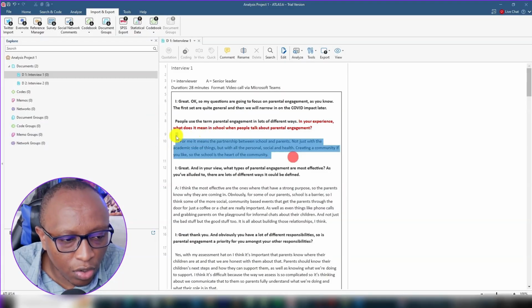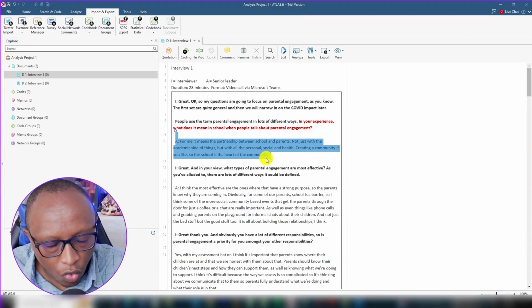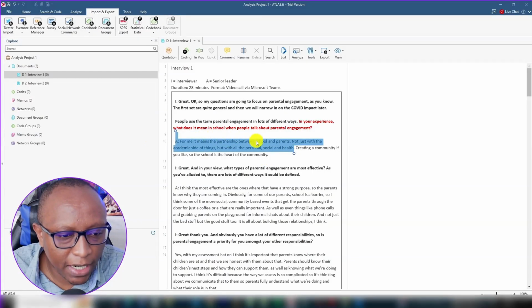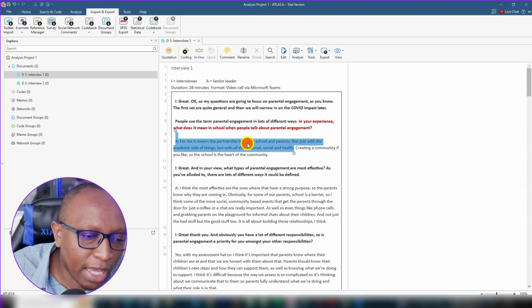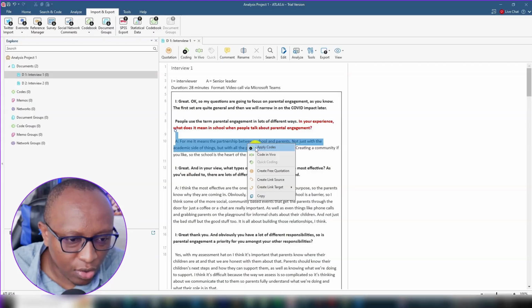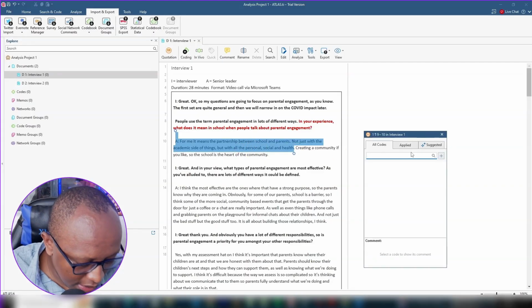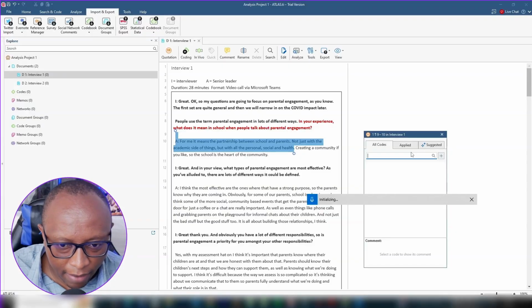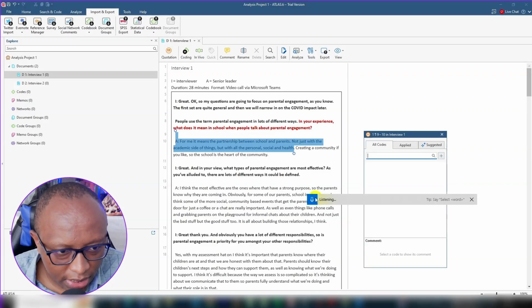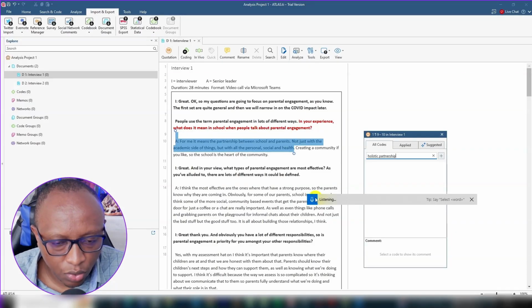I like to read the whole paragraph and then begin coding. This statement, for me, it means partnership between schools and parents, not just with the academic side of things, but with all the personal, social, and health. I would like to code that as, so I'm going to highlight, then right click, apply codes. Then I'm going to voice type here. What do I say? Holistic partnership between school and parents.